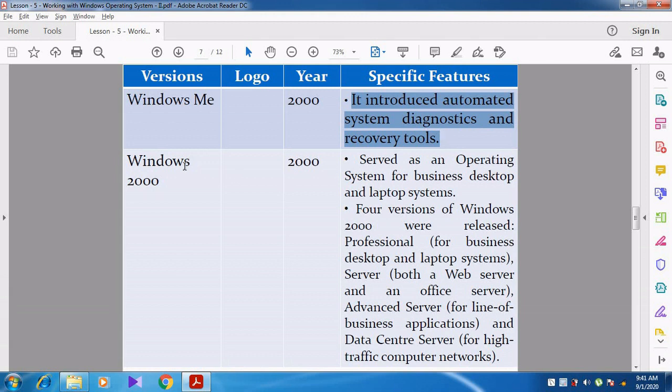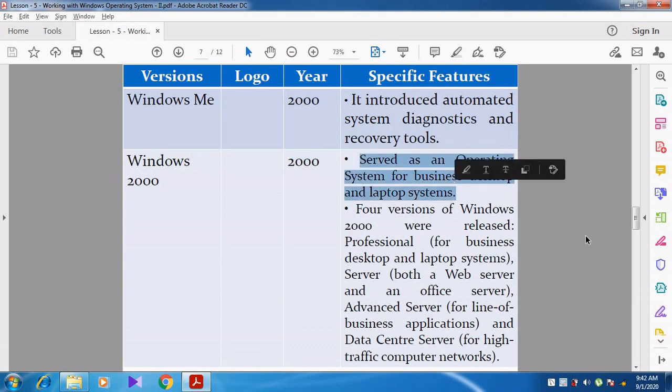And then they developed Windows 2000. It was developed in the year 2000. So different versions of the Windows operating system were developed in that particular year. It served as an operating system for business desktop and laptop systems. So that particular OS serves as an OS for business related applications and business desktops and laptop systems. Four versions of Windows 2000 were released in the year 2000.